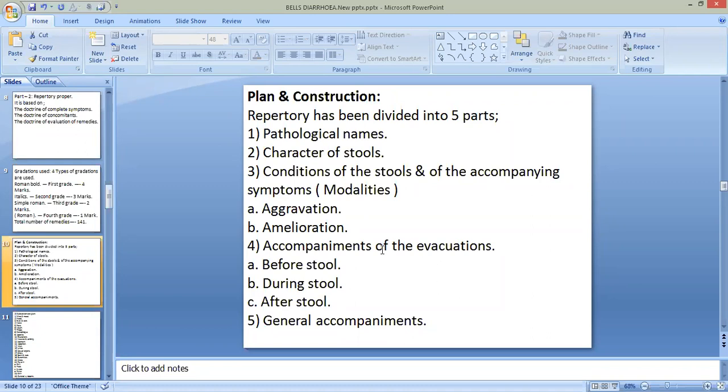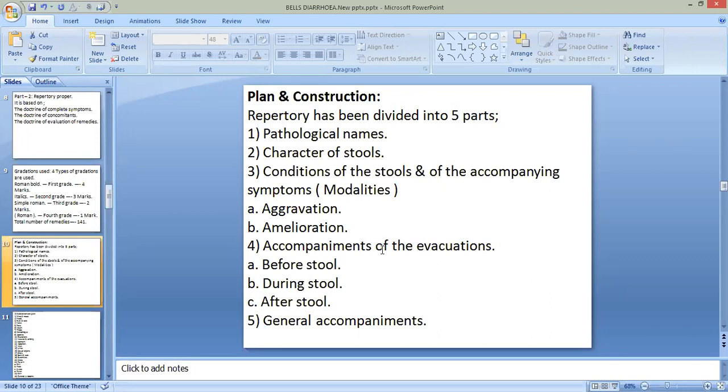First, he gave the pathological name, that is location or diagnosis, then character, sensation, then modalities, and then accompaniments or concomitants, and lastly general concomitants. In this way, while constructing the repertory proper part, he followed the doctrine of complete symptom, doctrine of concomitant.